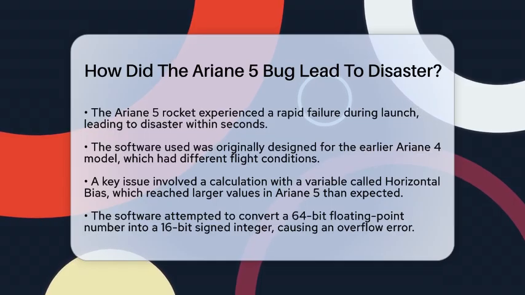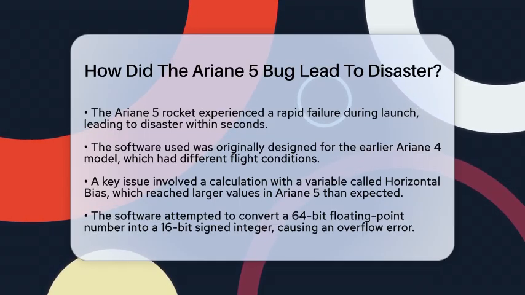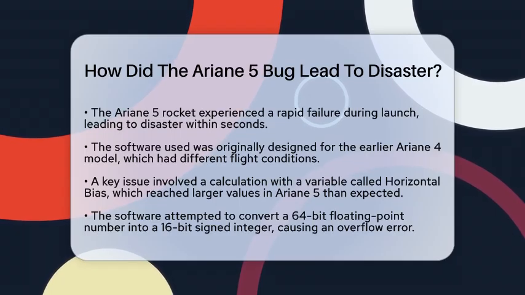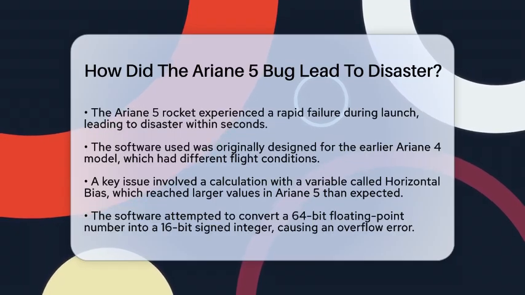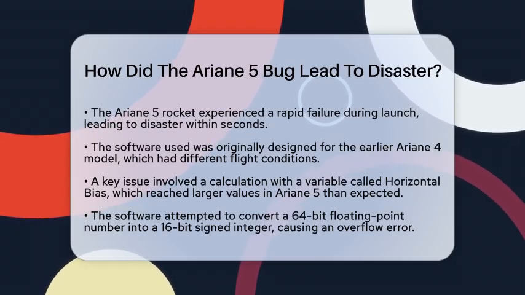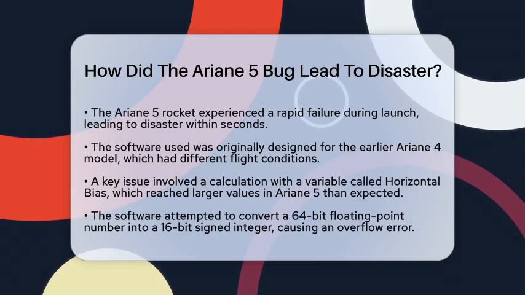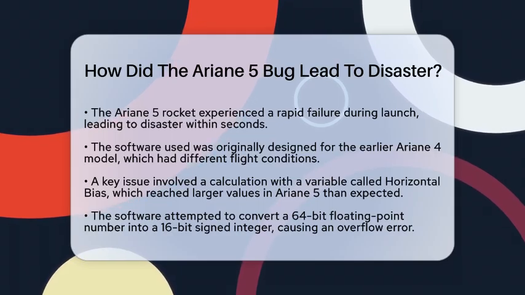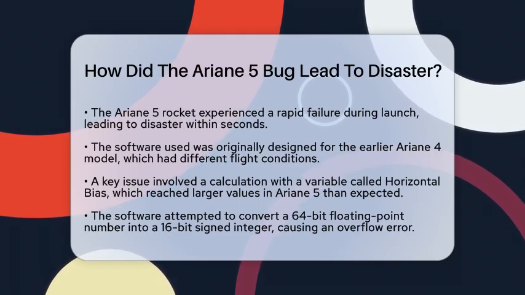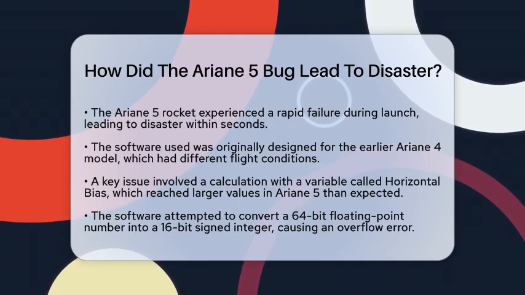The Ariane 5 rocket used software from the earlier Ariane 4 model. This software had been tested and worked well before. But Ariane 5 had a different flight path and higher speeds early on. The software contained a calculation involving a variable called horizontal bias, which in Ariane 5 reached larger values than it was designed for. This mismatch was not caught during testing or development.